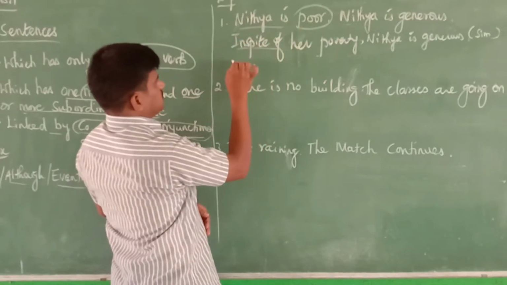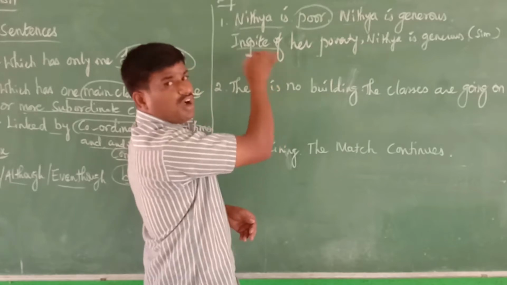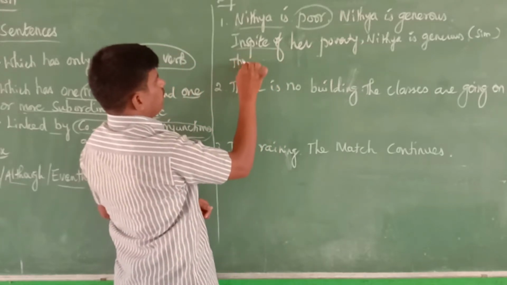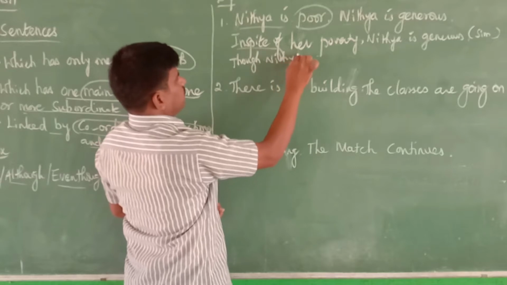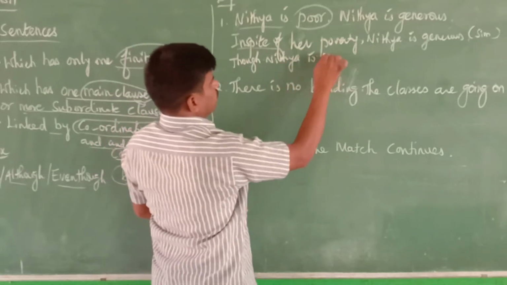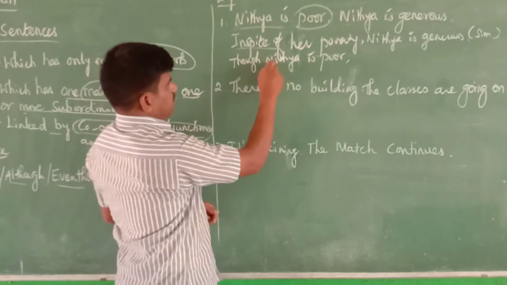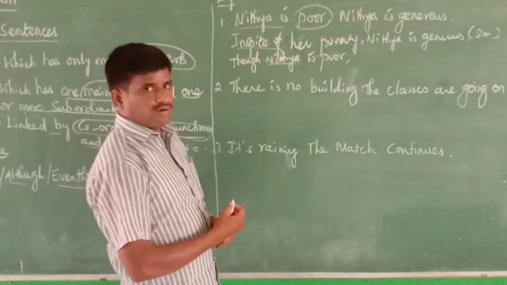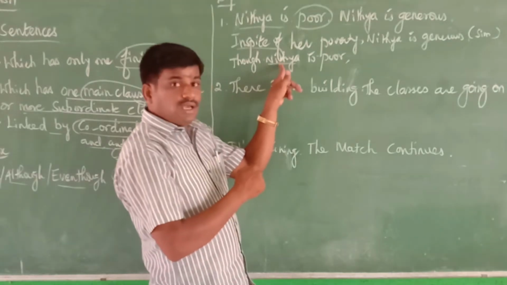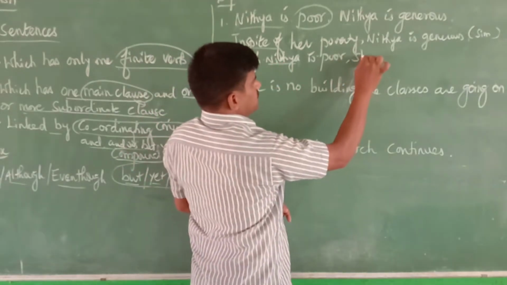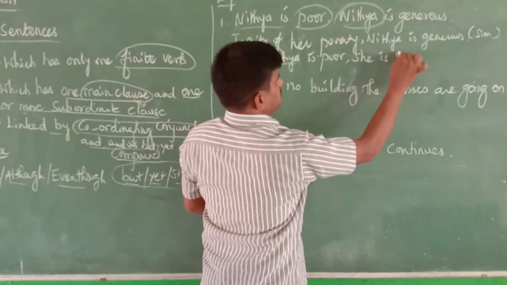The same example we take. This we can transform into a complex sentence. Though Nitya is poor, comma. We mentioned the name in the first sentence earlier, so now we use a pronoun for Nitya. We use she instead of Nitya. She is generous.